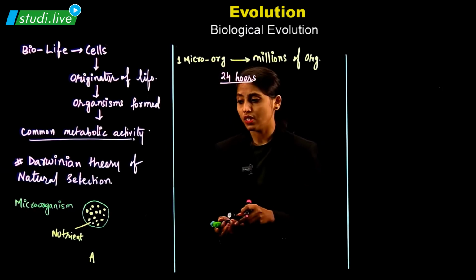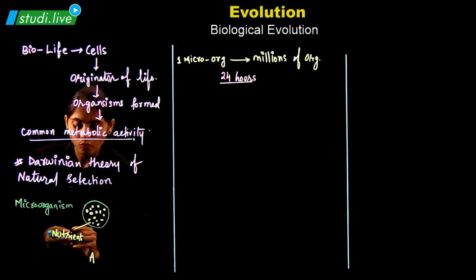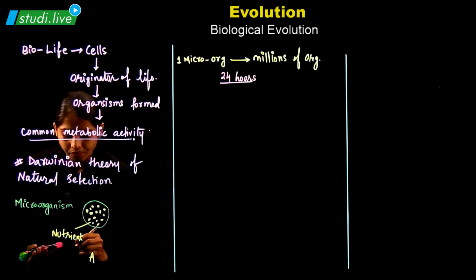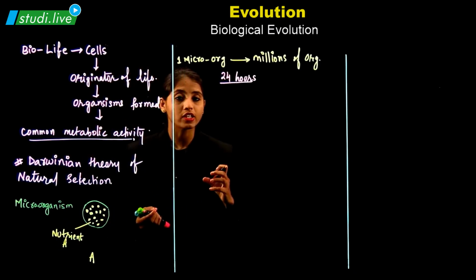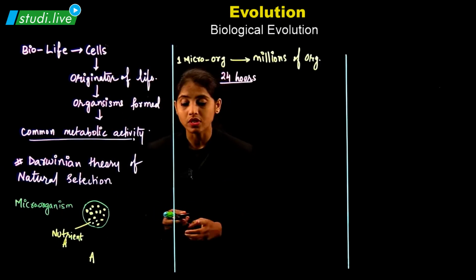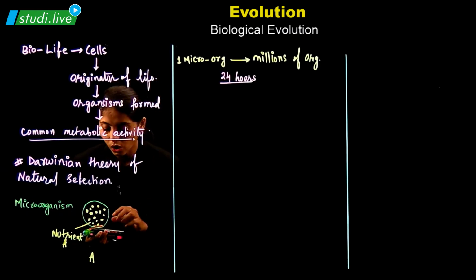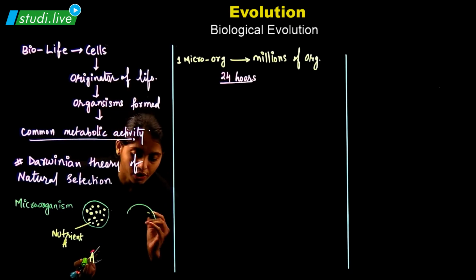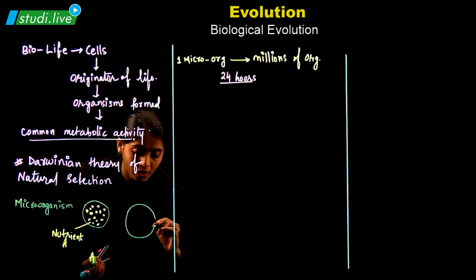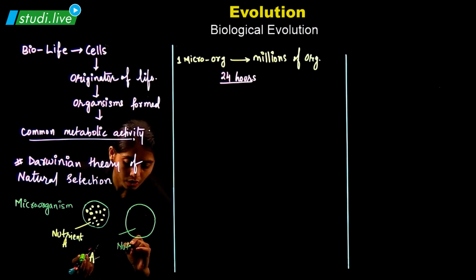But students, suppose the nutrient that you have provided was nutrient A. Now, you change a slight composition of this nutrient so that you get some other formation of the nutrient. Supposing this is nutrient B.